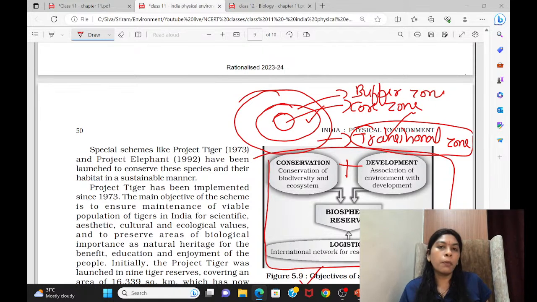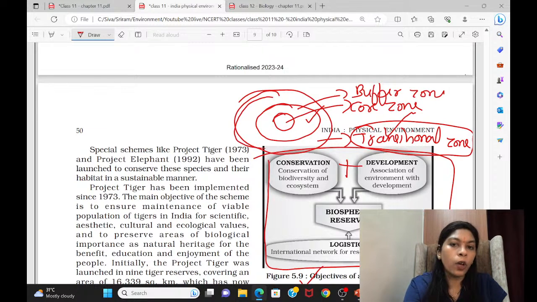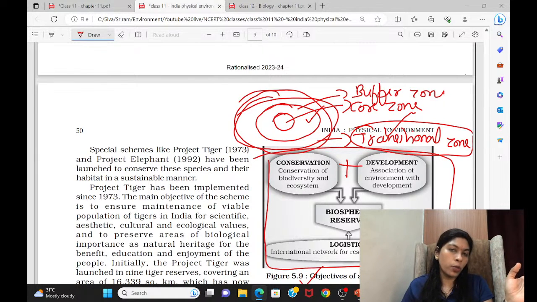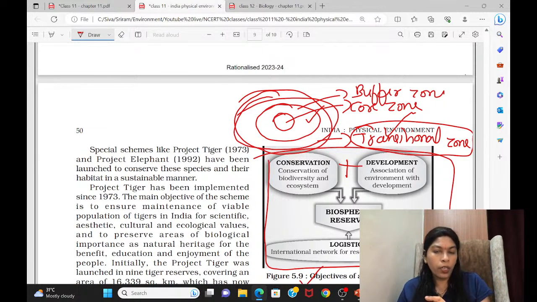We are not segregating the people. If you go to a national park, a tribal cannot come inside. So there are a lot of restrictions which have been inflicted on the people. But in case of a biosphere reserve, they are always situated along the biosphere reserve. So the development along with conservation will take place. That's the main aim and goal of the biosphere reserve. Already, I hope this was asked in a different format in the question paper. So you have to be very careful while reading it.